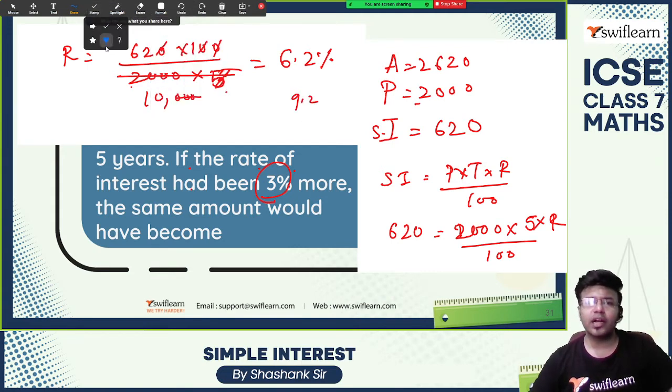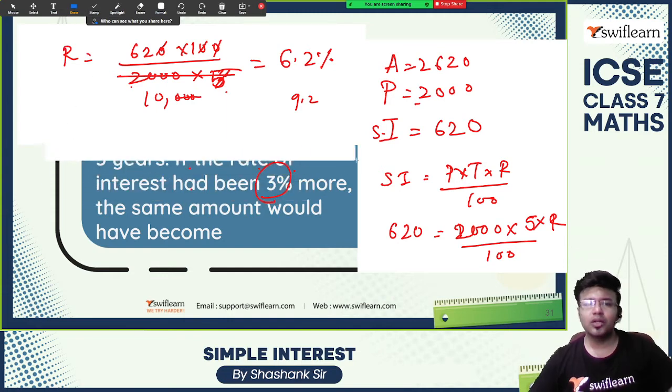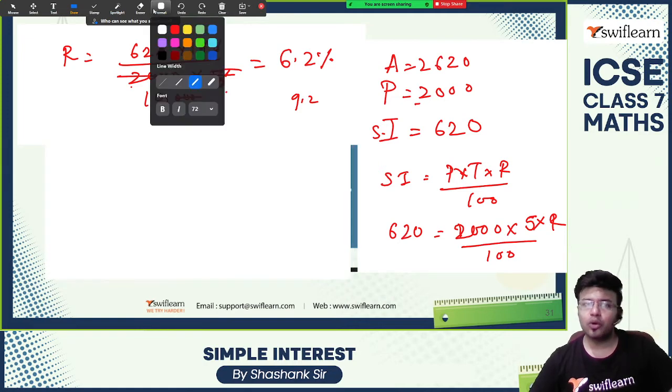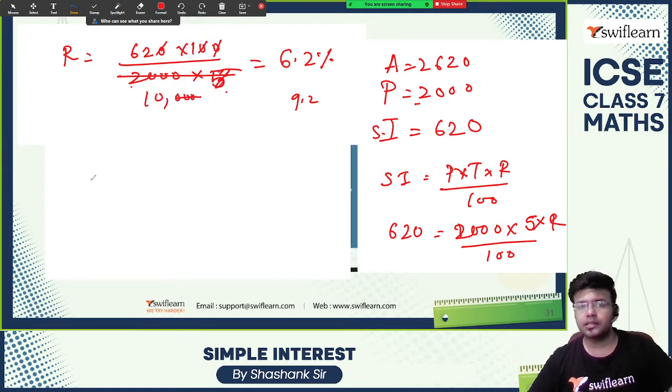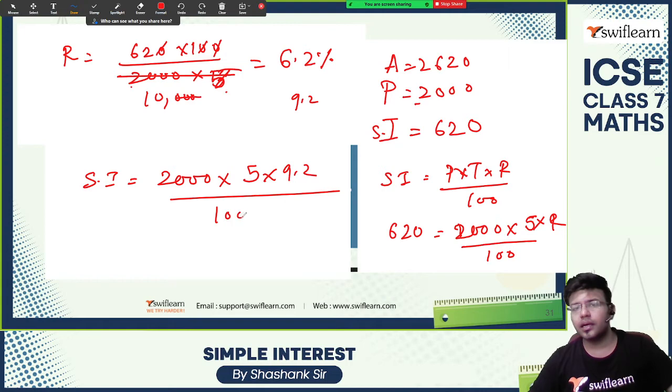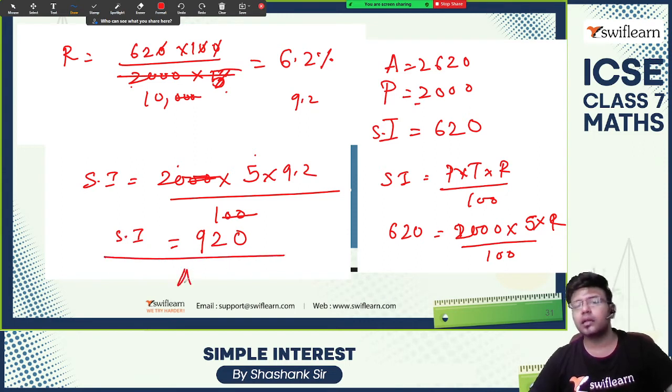Okay, now calculate what would have been the amount. SI is equal to PTR by 100. So 20 into 5 is 100, 100 into 9.2 is 920. The simple interest would have become 920 and the amount would have become 2000 plus 920, which is 2920 rupees.